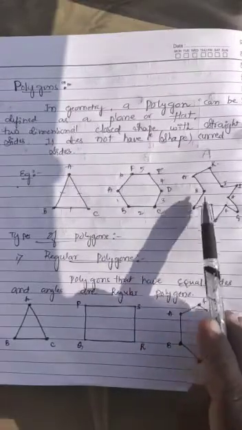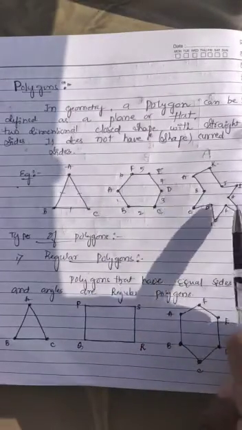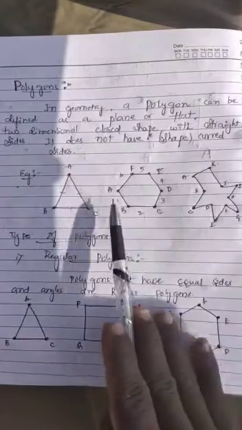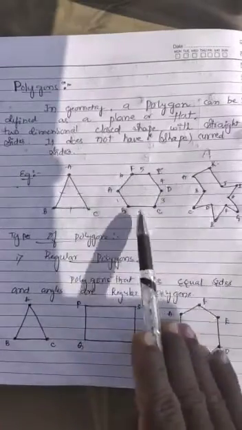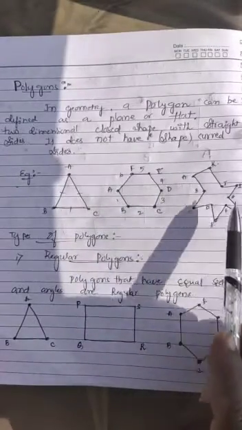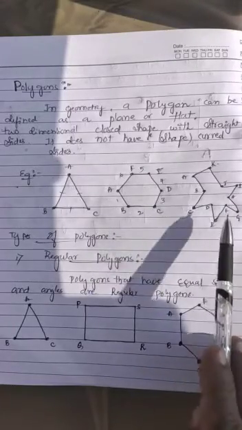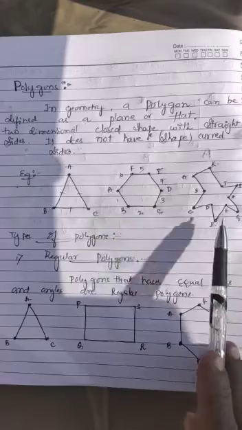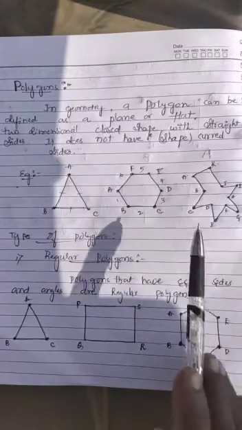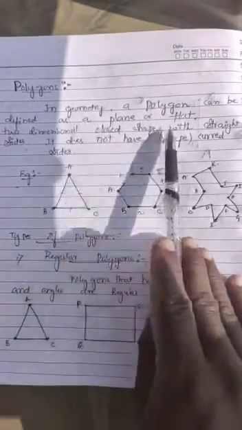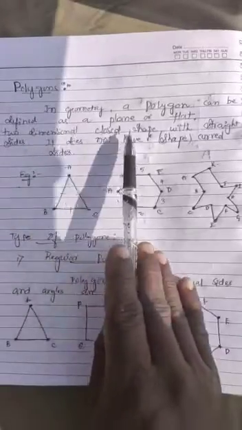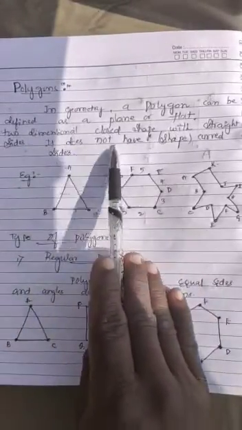Similarly, this is also a closed plane figure. It does not have curved sides. All the sides have two end points, so it is a closed plane figure, right? So we know that in geometry, a polygon can be defined as a plane or flat two-dimensional closed figure.